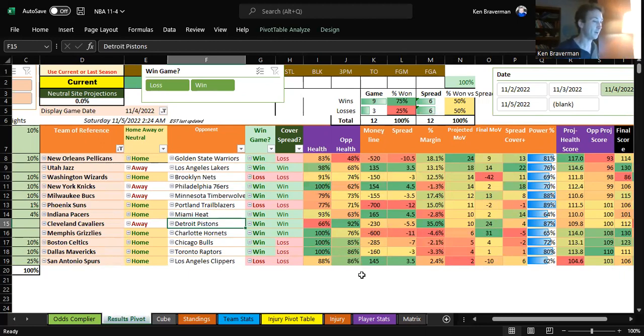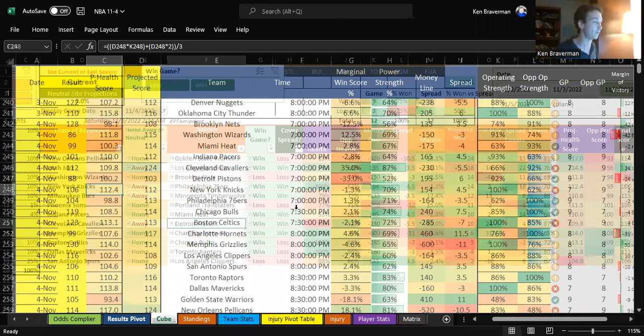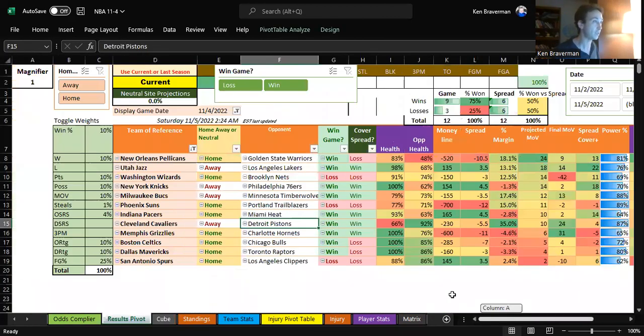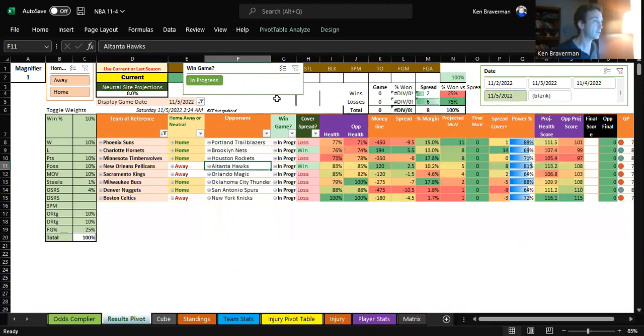Wow. Okay. I'm happy with this. This is backfit, obviously, but the formulas are not really backfit. It's just I just programmed a new health score formula. This is not a backfitted formula. It's a formula that's very reasonable based off injuries. Fantastic. Let's just go with that for tomorrow then. That's awesome. Current and last season are fine. So here's what it is tomorrow.